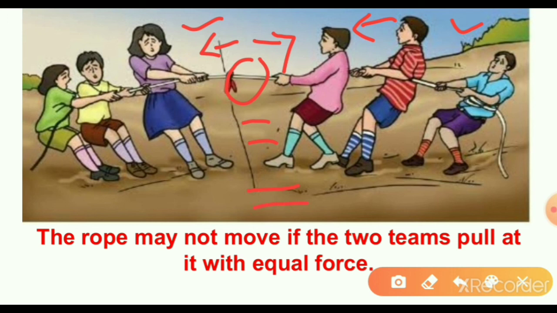It is a very simple thing. The rope does not move because the two teams are applying equal forces. For example, this team is applying a force of 4 newtons, and this team is also applying 4 newtons. So the force will be the same, an equal force. This newton, N, is the unit of force, and it expresses the magnitude of the force. So that covers the same direction and opposite direction in exploring forces.